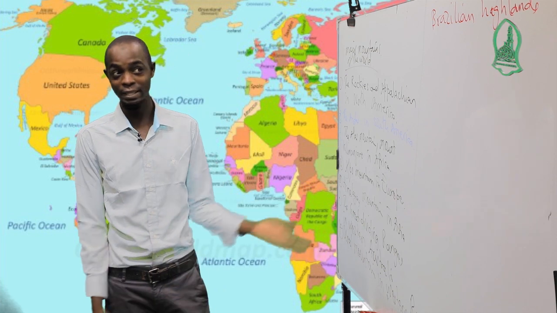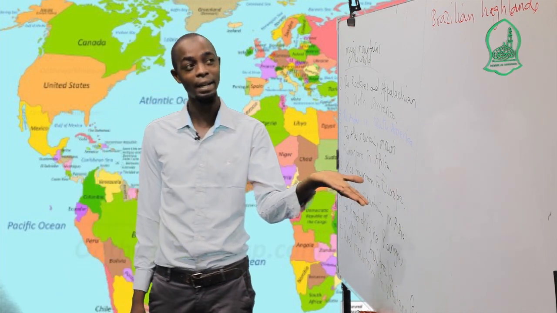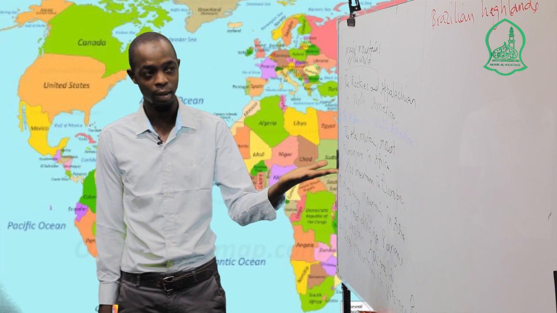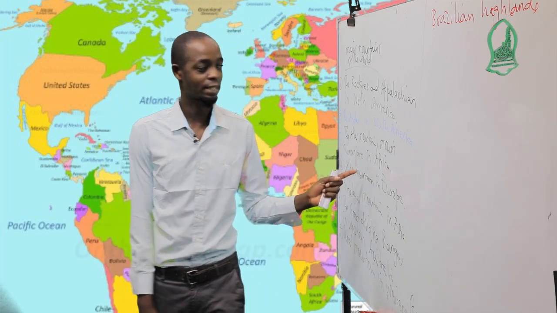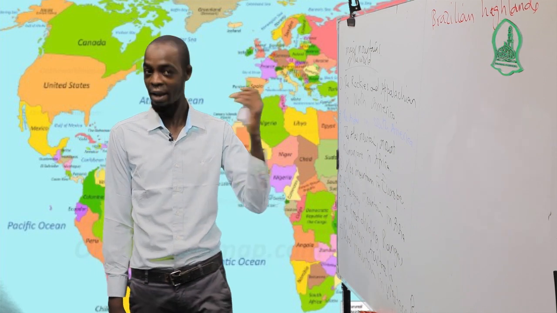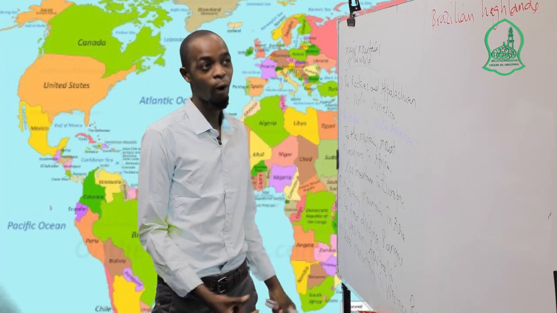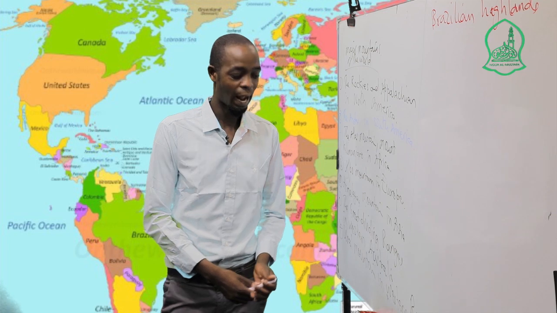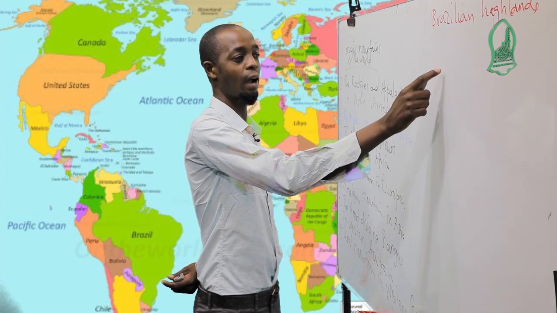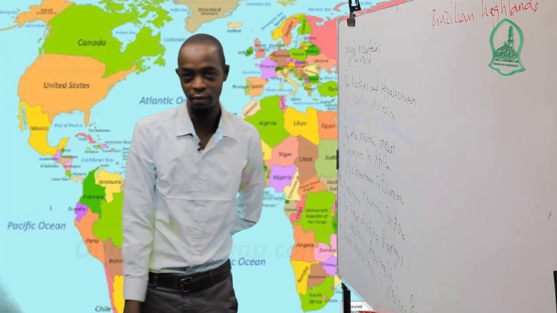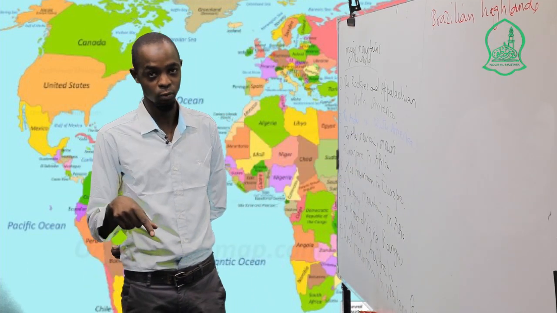Also, mountains are landforms with a height or high altitude of about 300 meters above the ground.